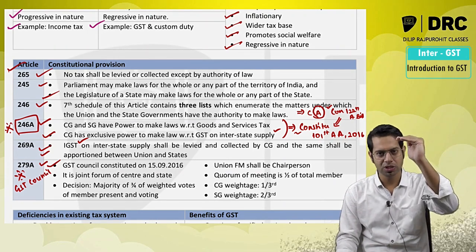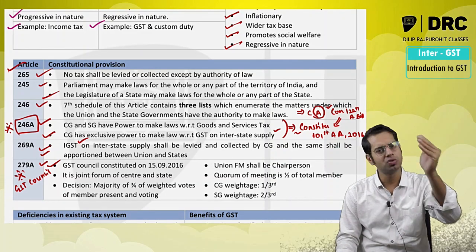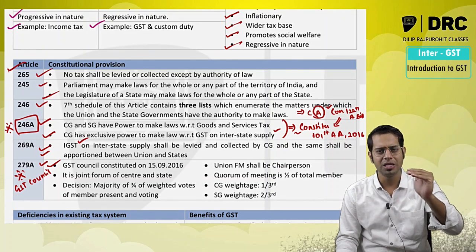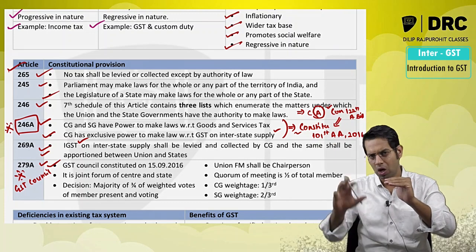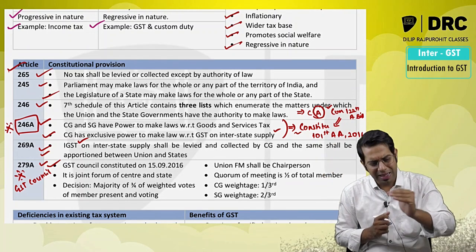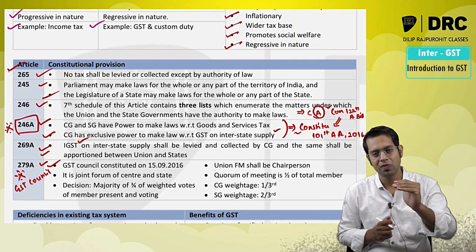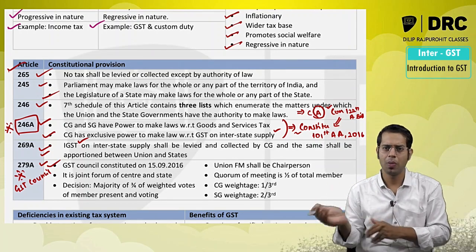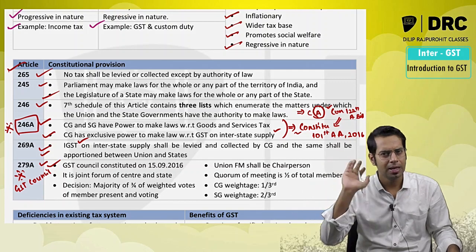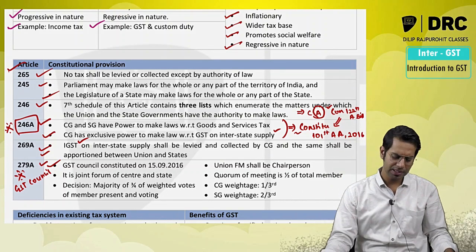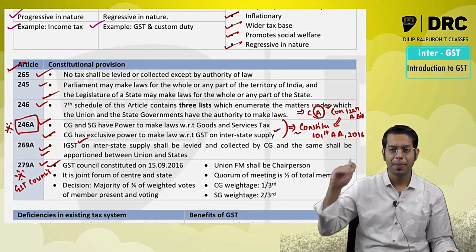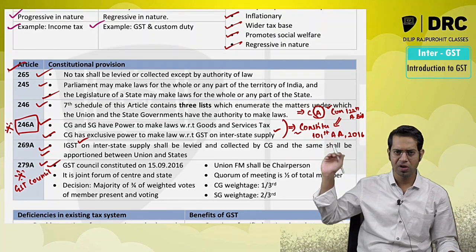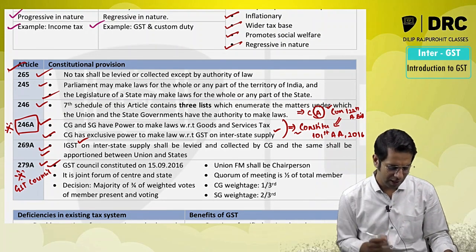It will consist of the Union Finance Minister, who will be the chairperson of the GST Council. Then it will consist of the Minister in charge of Revenue and Finance of the central government, and the ministers in charge of Revenue, Finance, Taxation, etc. of the state governments. These ministers will be the members of the GST Council. But the chairperson will be the Union Finance Minister, that is, the Finance Minister of India.